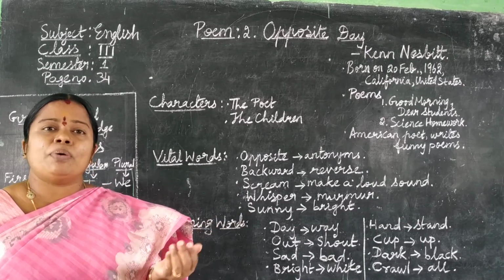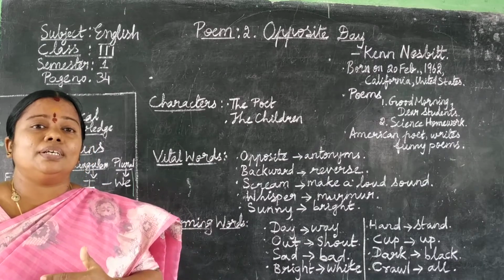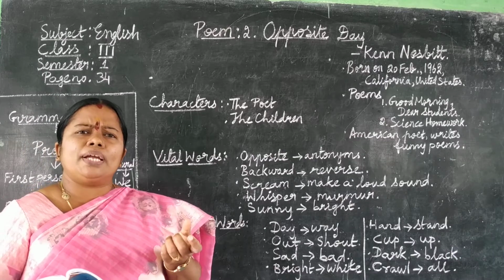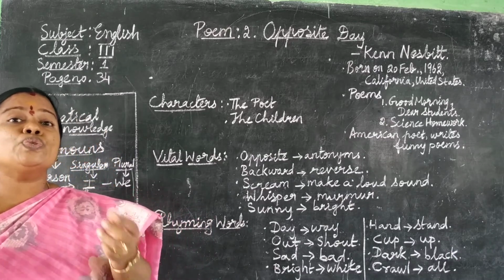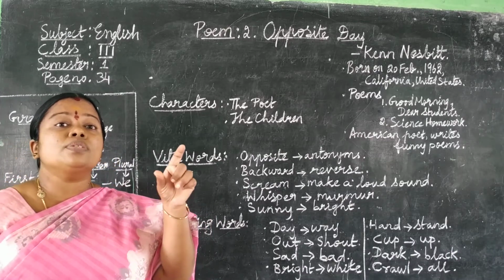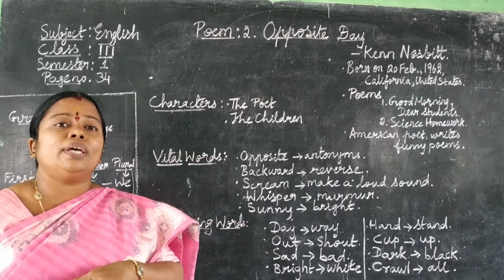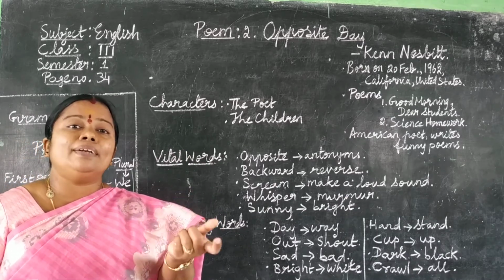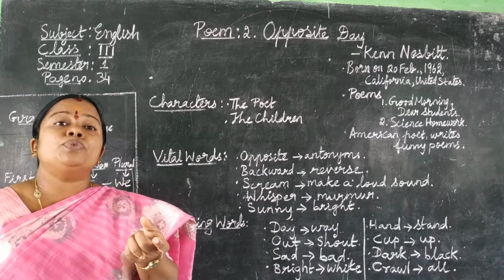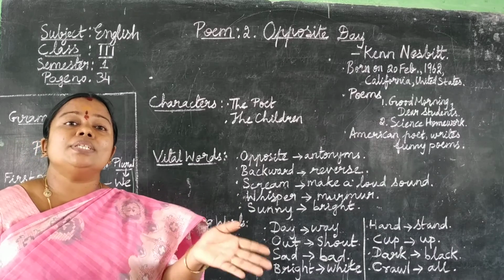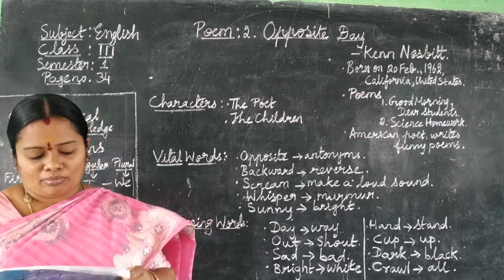I drink from a plate. So the child here is drinking from a plate. Do we drink from a plate, children? What do we use to drink water? We use a glass. But what is the child here in this poem doing? He is using a plate to drink and a cup to eat. Okay, he is doing the opposite action.